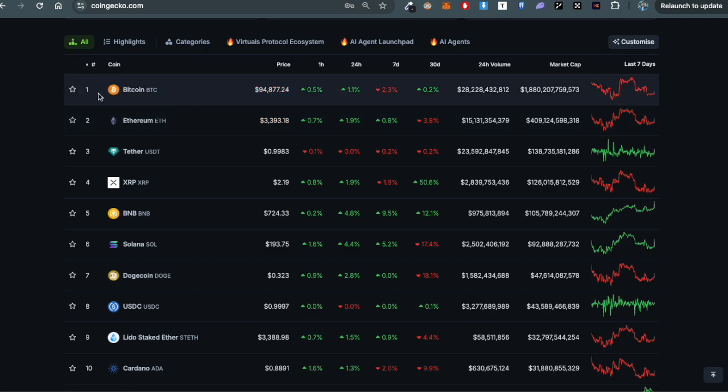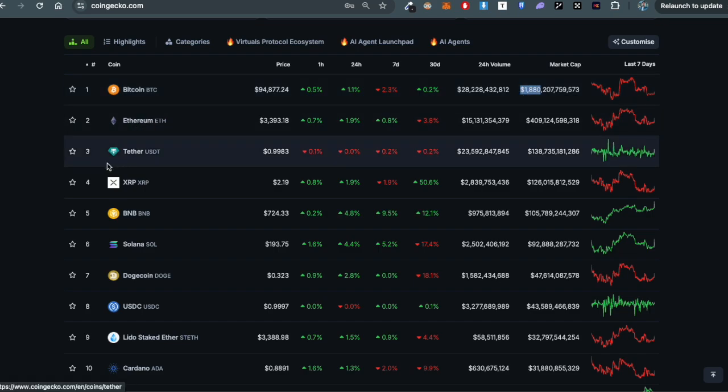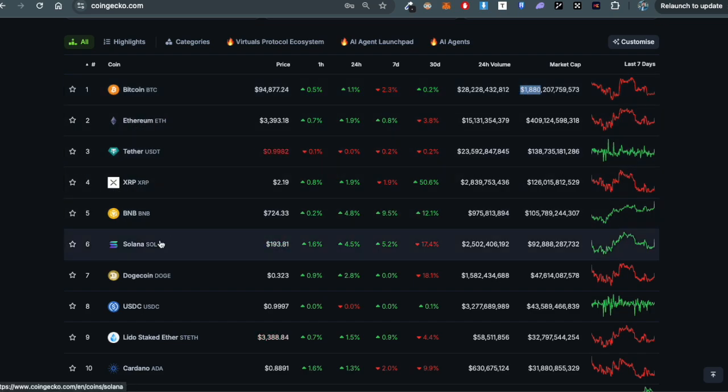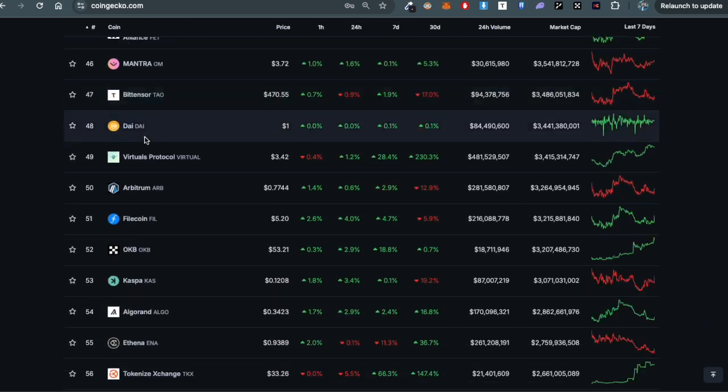And here, this is the top page where you can see Bitcoin is at number 1, and this ranking is decided by the market cap, the total amount of money inside the asset. So right now it has 1.8 trillion dollars in Bitcoin. At second, we have Ethereum, then Tether, XRP, BNB, Solana, and this is the list.